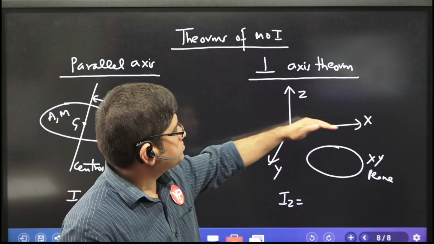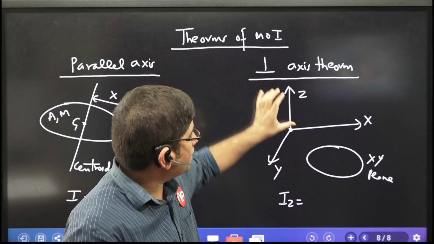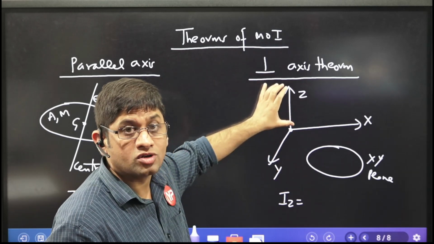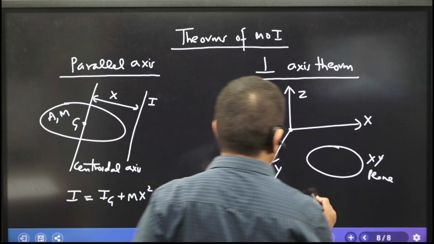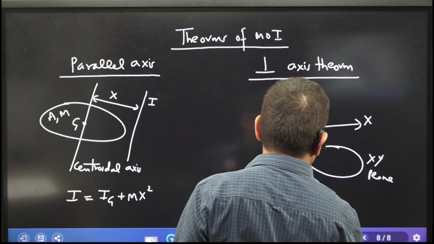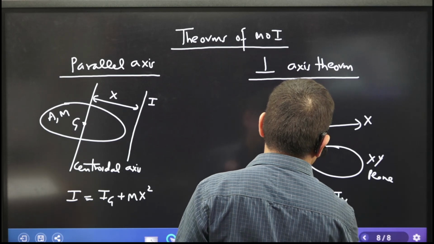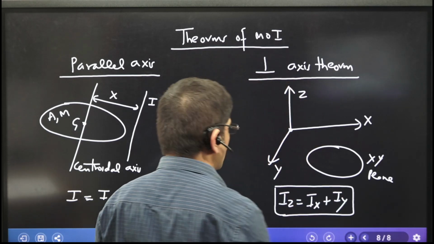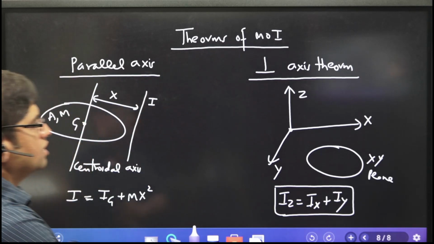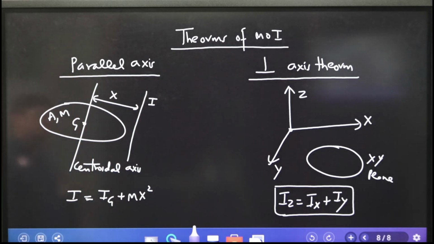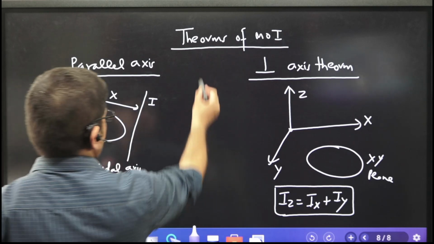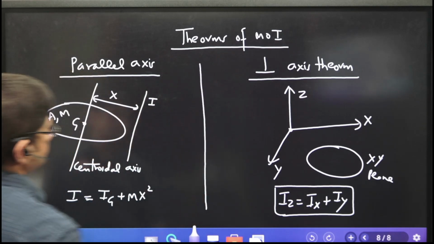So the z-axis is perpendicular to x and y, and I want to find the moment of inertia of the body about the z-axis. So that is equal to Ix plus Iy. This is called the perpendicular axis theorem. So the body should be in the xy plane. That is the most important thing, and the three axes should pass through the same point. These are the two theorems of moment of inertia.